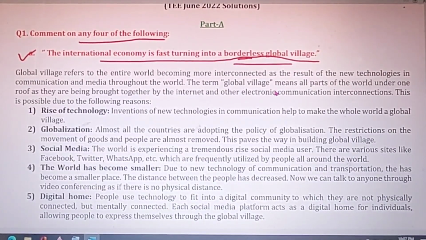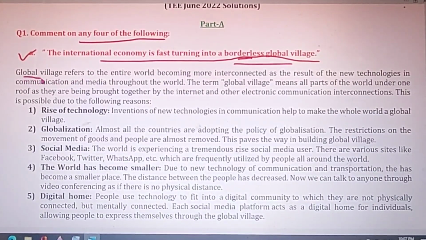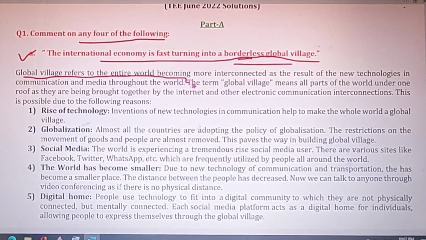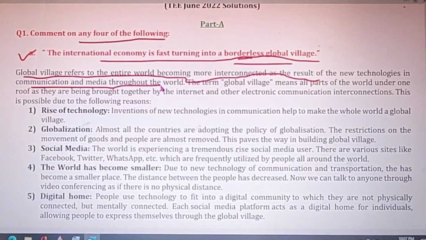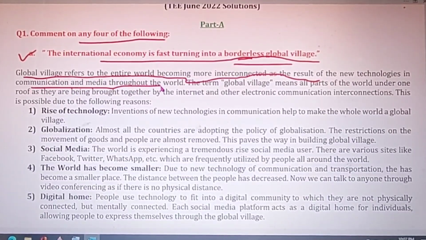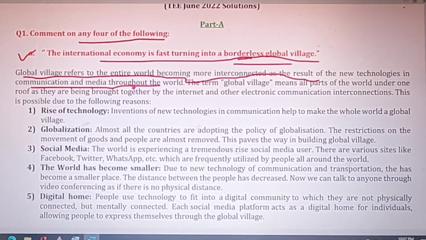First, you can write the definition: global village refers to the entire world becoming more interconnected as a result of new technology, communication and media throughout the world. From this definition you can get a lot of factors.